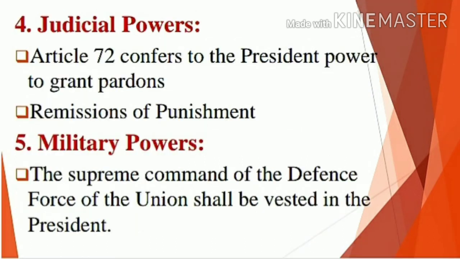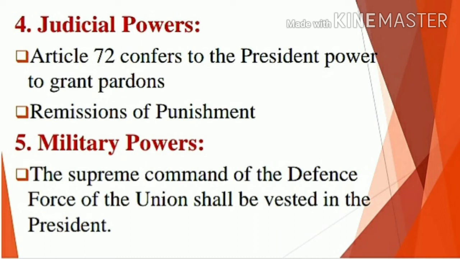The next one is judicial power. Article 72 confers on the President the power to grant pardons or remission of punishment or to commute the sentence of any person convicted of an offense.